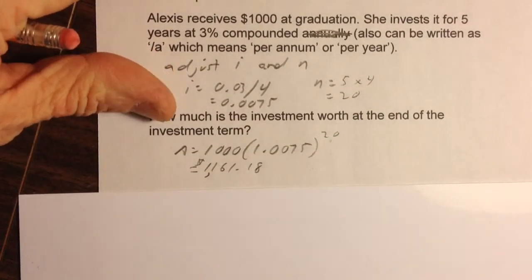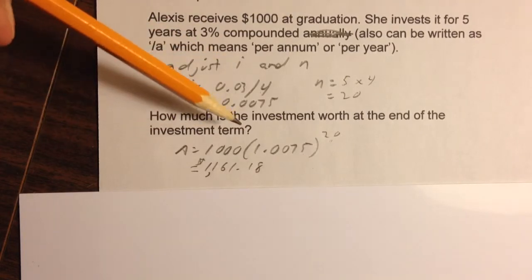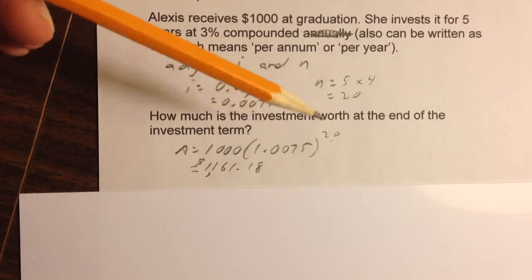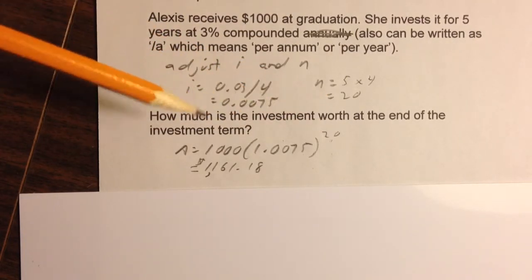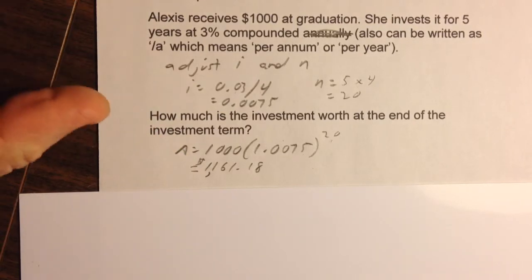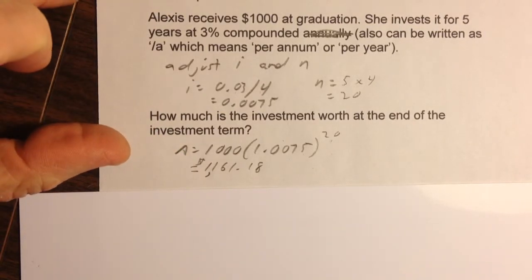So now I will plug this into the formula. I'm plugging my new interest rate in here, and I'm plugging my new term in there, and that works out to $1,161.18.